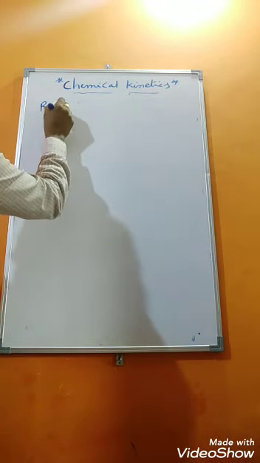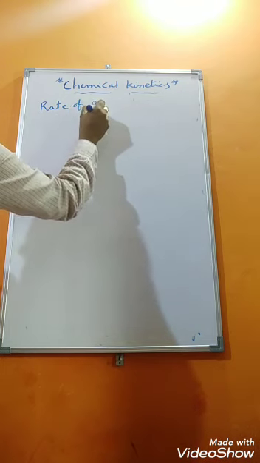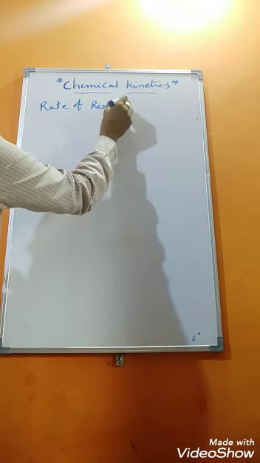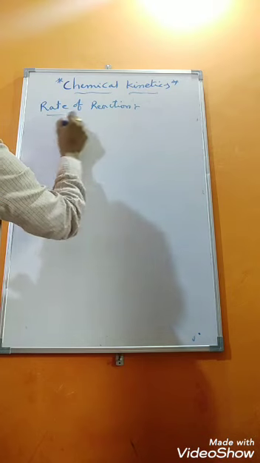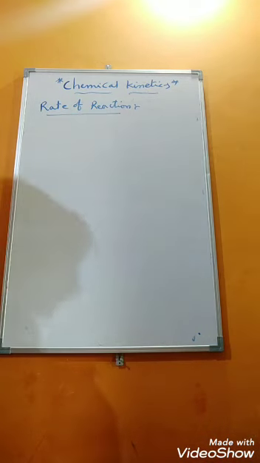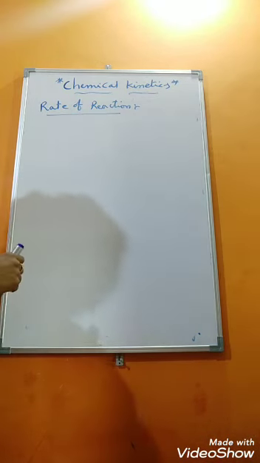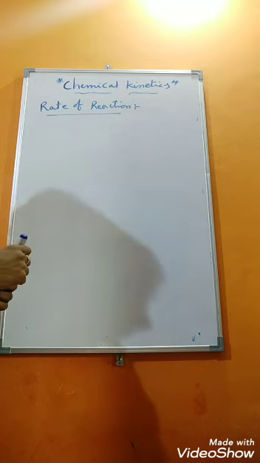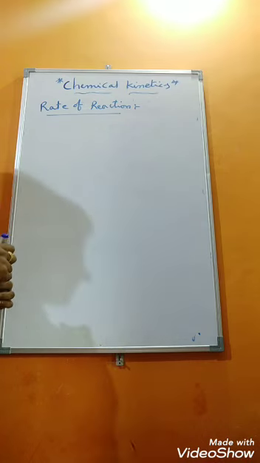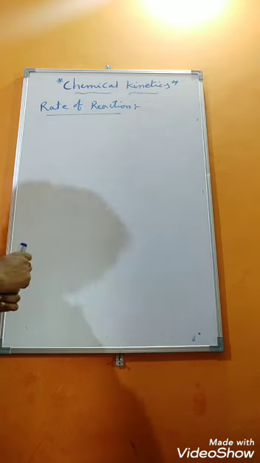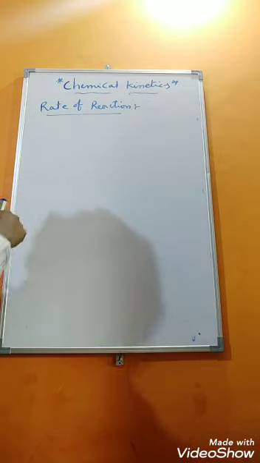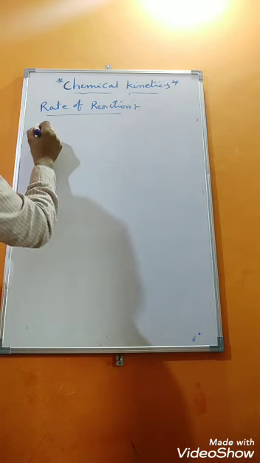Rate of reaction. What is meant by rate of reaction? It is the change in molar concentration of species under study per unit time. What is rate of reaction?